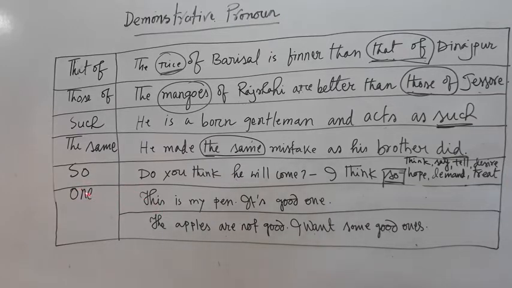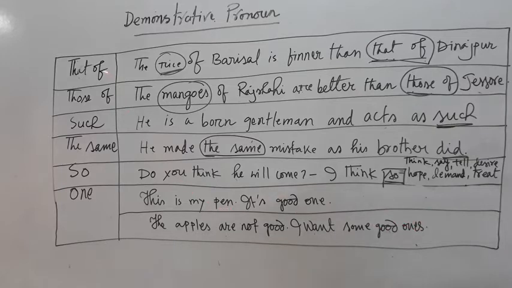How can it be used? I am giving you an example. This is my pen and it's a good one. "One" is used in place of "pen". In the same way, the apples are not good, I want some good ones. Apples is plural, that's why its pronoun "ones" is used. In this way we can use this pronoun.